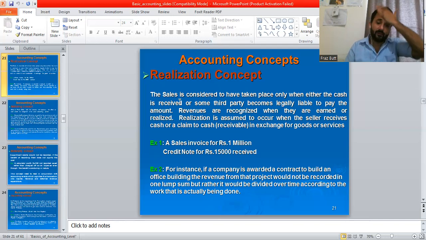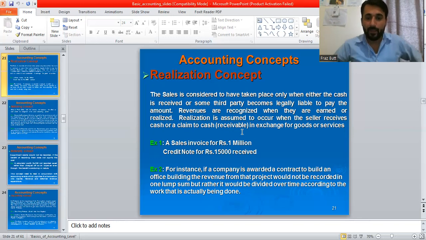For example, revenues are recognized when they are earned or realized. So it means a third person is giving a guarantee, or a person is giving money, so revenue is being realized. Realization is assumed to occur when the seller receives cash or a claim to cash, as I told you about receivables, in exchange for goods or services.